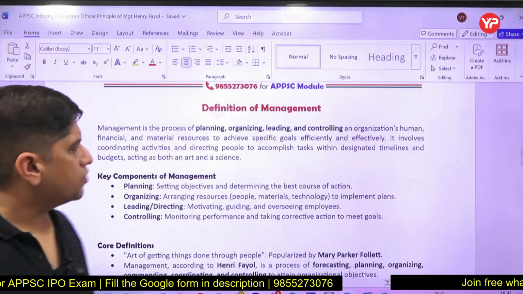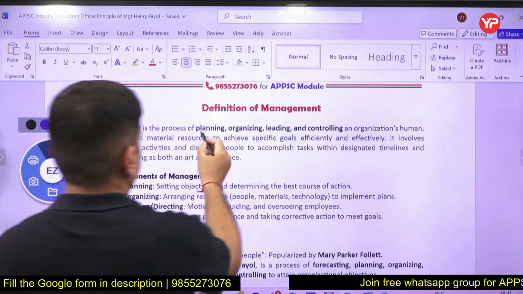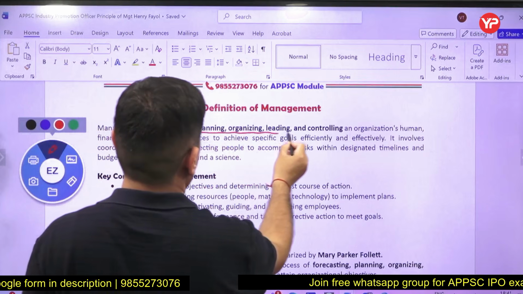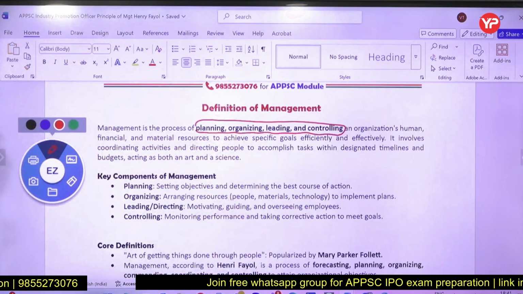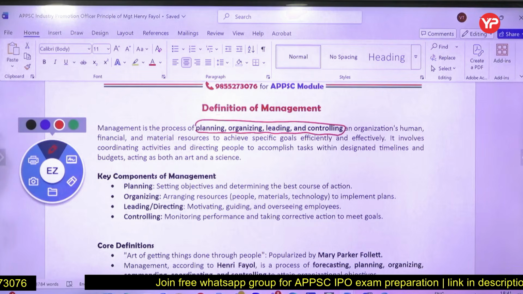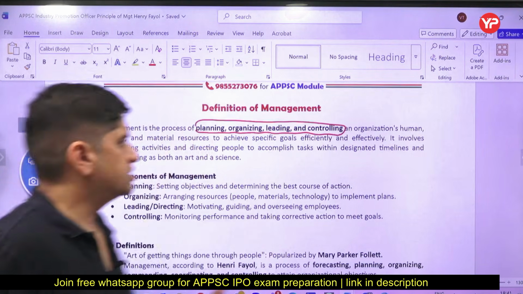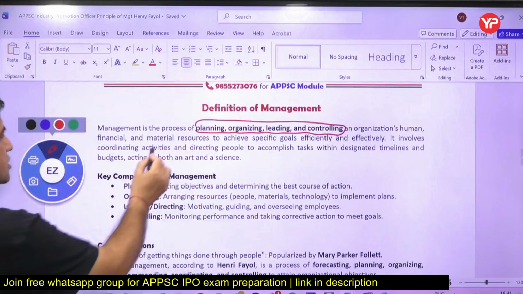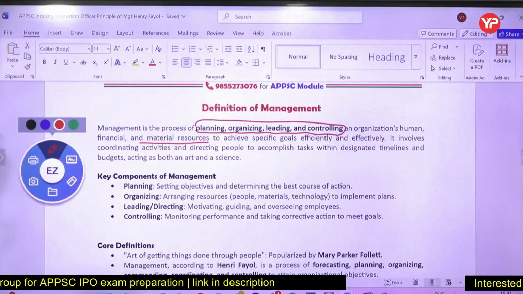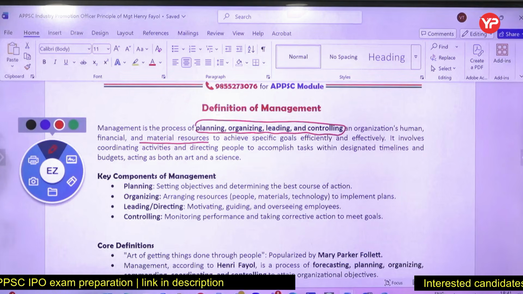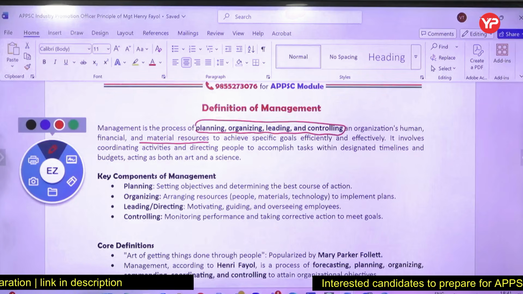If you ask what is management, the very first lecture talks about this. Management means planning, organizing, leading, controlling in an organization. This is the definition of management. So management is all about planning, organizing, controlling, those kinds of things. Those are the general management principles. Various resources are there: human resource, financial resource, material resource. All these resources are to be properly managed to achieve the end goal in an efficient way.